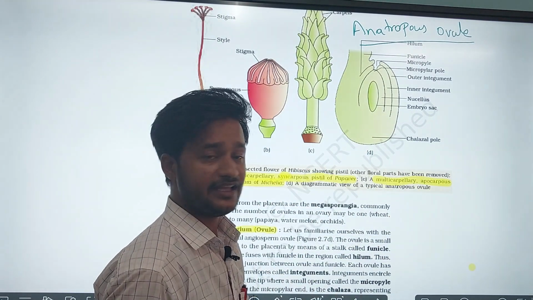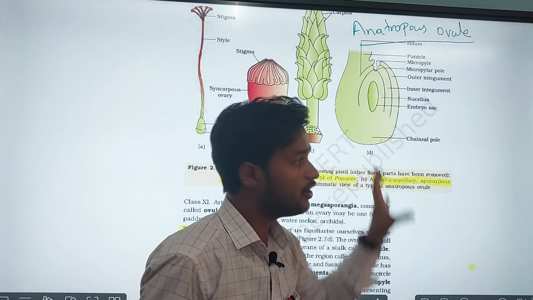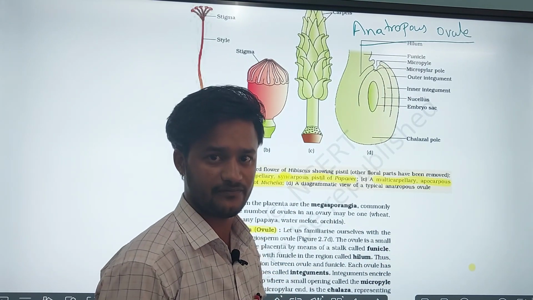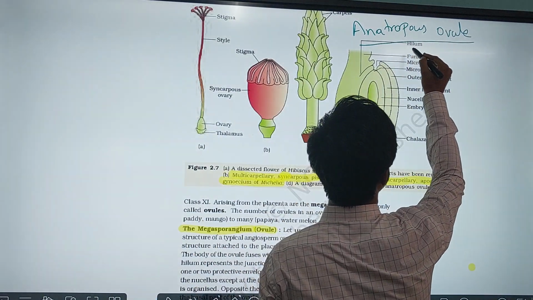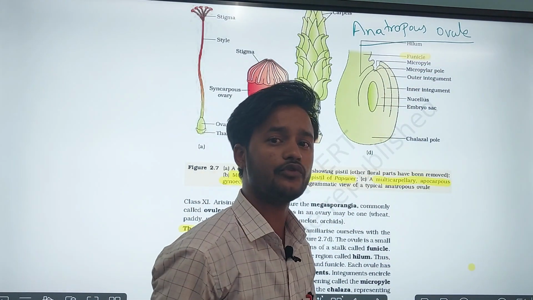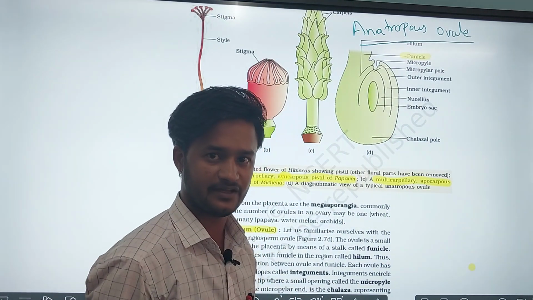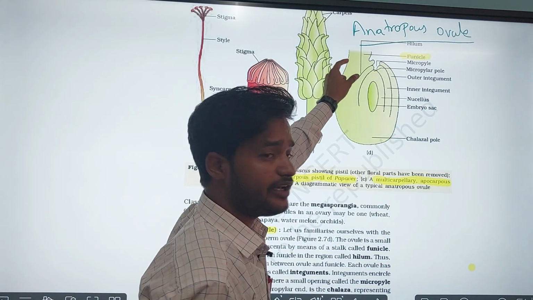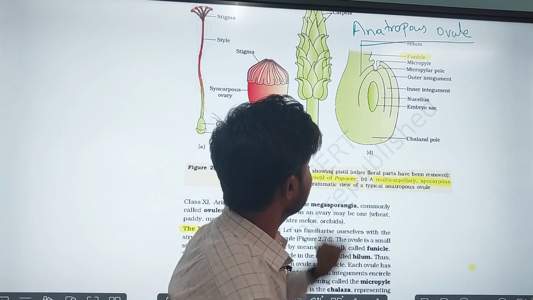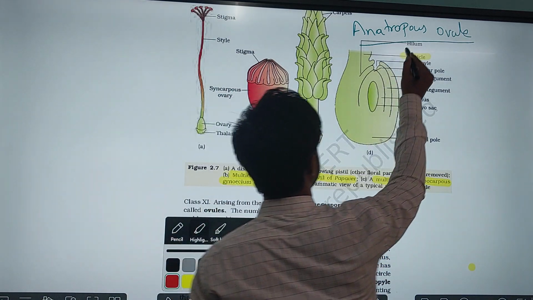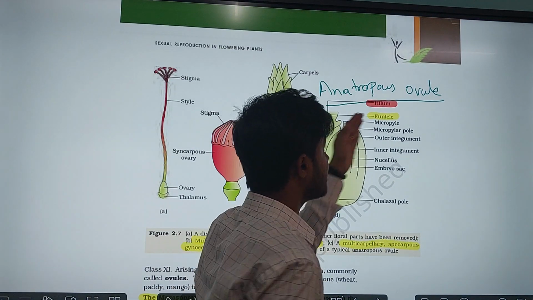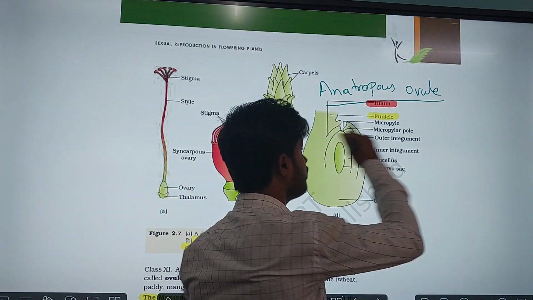That ovule is attached to the placenta. We know the ovule is attached to the placenta by means of a stalk of the ovule. That stalk of the ovule is called the funicle. The funicle fuses to the ovule body, and that region is referred to as the hilum. Hilum is the junction between the funicle and the ovule body.